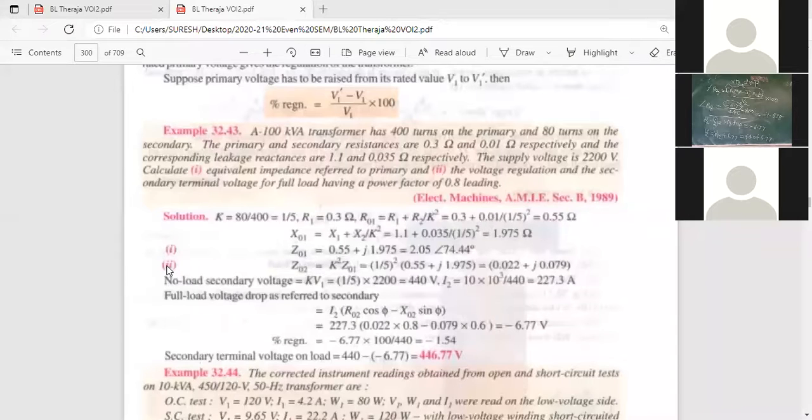Formula: I2 R naught 2 cos phi minus I2 X naught 2 sin phi. Why am I taking minus? Since the power factor is leading. If power factor is leading, the circuit is capacitive. That's why I'm taking minus. Suppose in the problem he says power factor is lagging, then we'll take plus. Go through this problem. Meanwhile, I'll take the attendance.